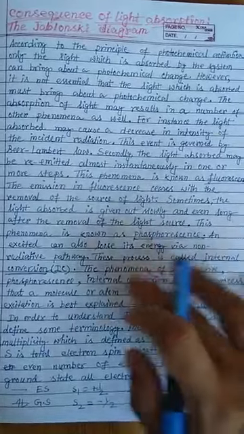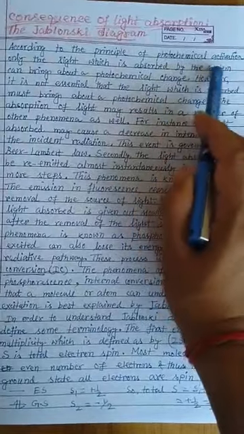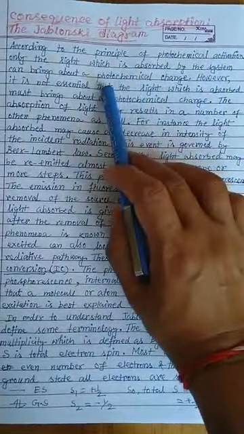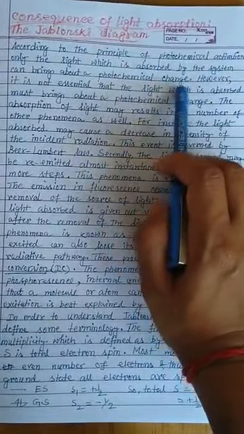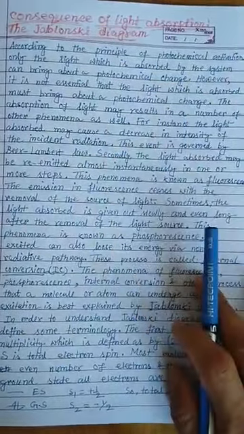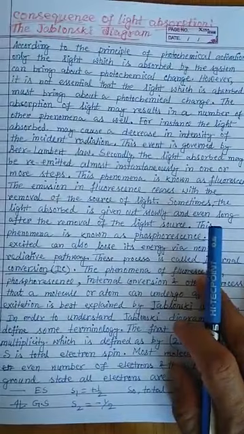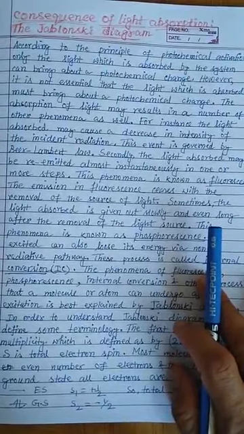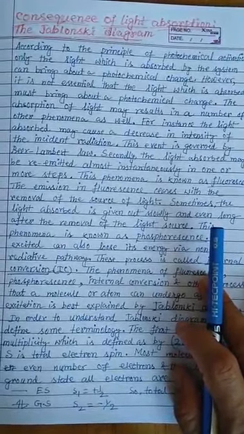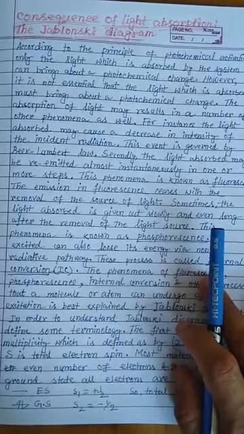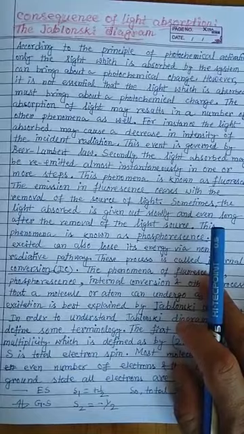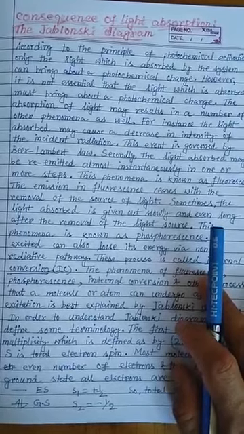According to the principle of photochemical activation, only the light which is absorbed by the system can bring about a photochemical change. That means if you supply all wavelengths of light to a particular molecule or atom, it will definitely not absorb all the light. Only certain light which matches the energy difference between the two preferred states is absorbed.